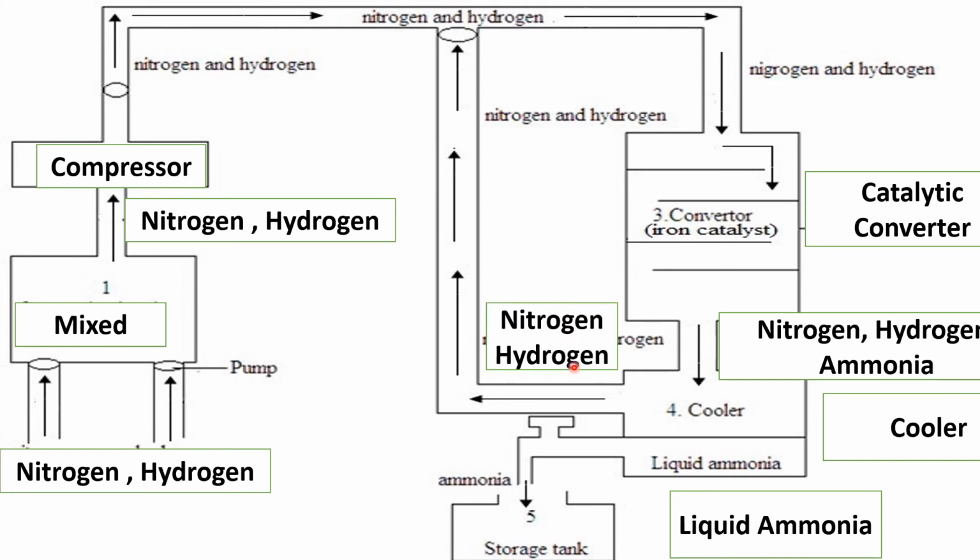The nitrogen and hydrogen are going to be pumped back to the system so that they react again and produce some ammonia, which is going to be liquefied and collected in the storage tank. If there are some nitrogen and hydrogen remaining, again, they're going to be taken back and pumped into the catalytic converter till all of them are used up. This is what makes it more efficient, because any remainder of the nitrogen and hydrogen is going to be forced to react till everything is used up. So this is the Haber process.